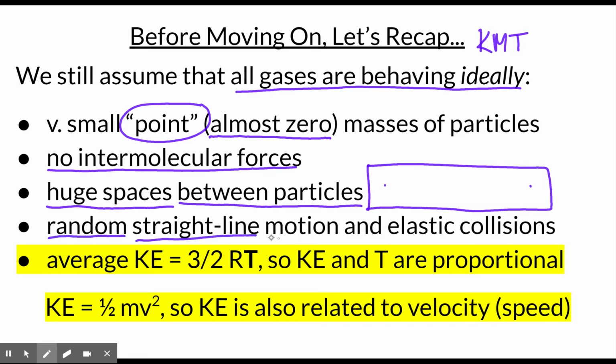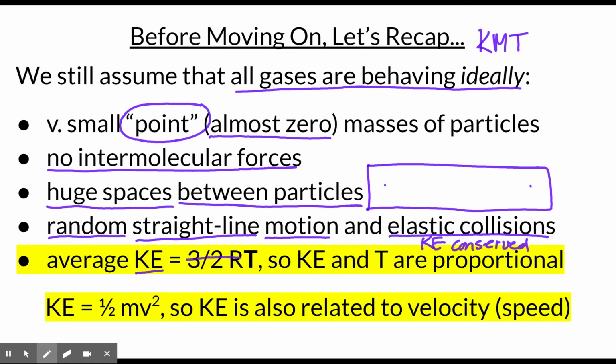They are constantly moving. And when they do collide, as they occasionally do, they will experience elastic collisions, so kinetic energy is conserved. Meaning that when they hit each other, they will bounce right off. The kinetic energy of each particle before their collision is equal to the kinetic energy of each particle after they break apart. Finally, the last postulate of kinetic molecular theory is that the average kinetic energy is equal to 3/2 times R times T.